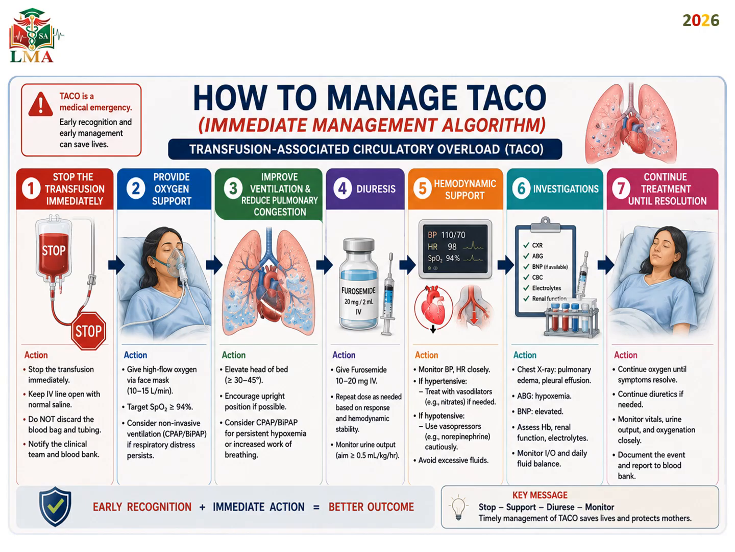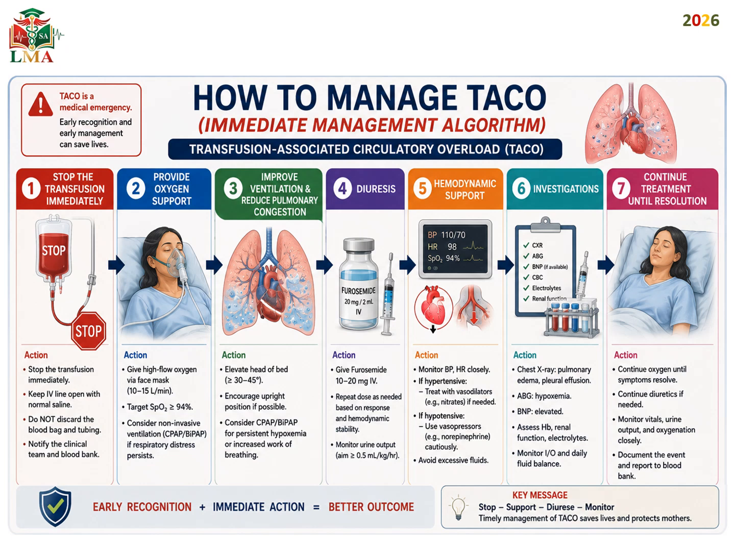How to manage TACO? TACO is a medical emergency. Early recognition and early management can save life. So the first thing, you have to take a quick history, review the patient's file, see the input-output chart, see the vital signs and the monitoring which you are doing, how much fluids, how many units you gave, what is the urine output, to be able to differentiate between TACO and TRALI. Stop the transfusion immediately, but don't get rid of the unit. Maybe you can use it again.